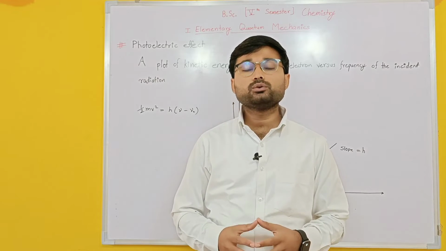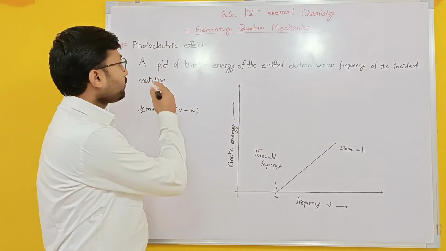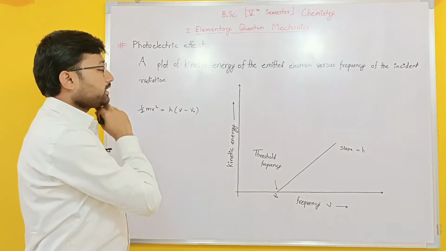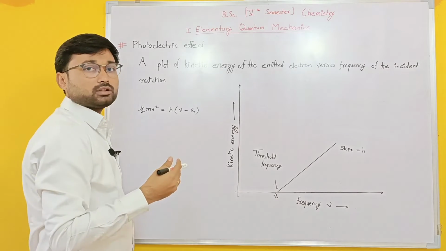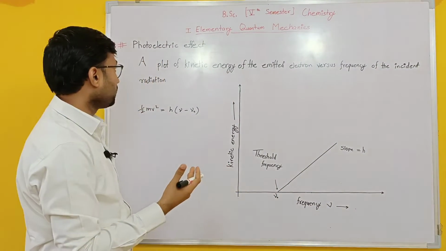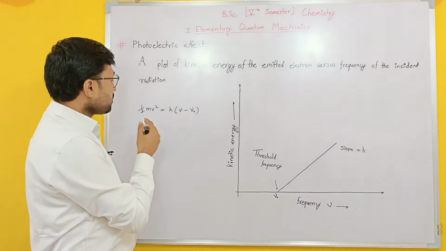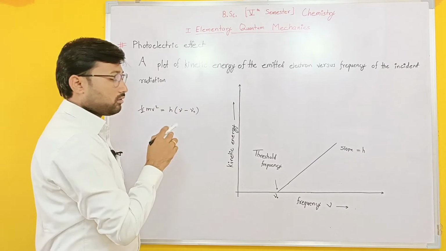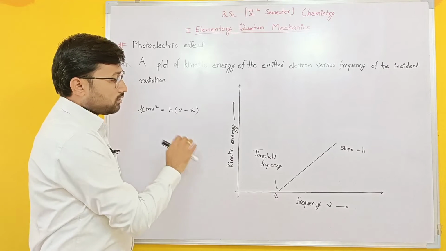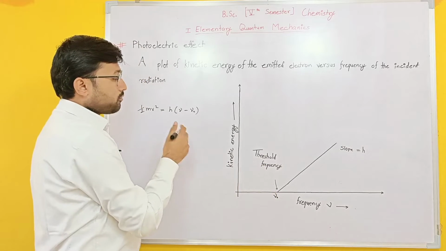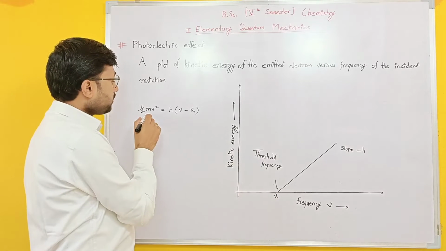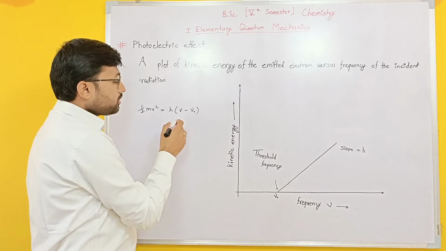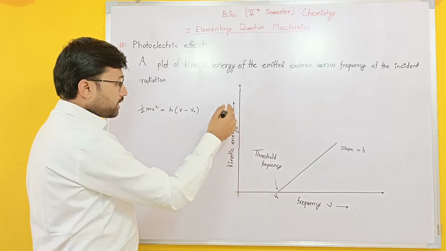Now we are going to plot the kinetic energy of the emitted electron versus the frequency of the incident radiation. So far we have discussed the Einstein photoelectric equation: half mv square equals h times (nu minus nu naught). If you plot frequency versus kinetic energy, consider this as y and this as x. Frequency is the variable on the x axis and kinetic energy is on the y axis.